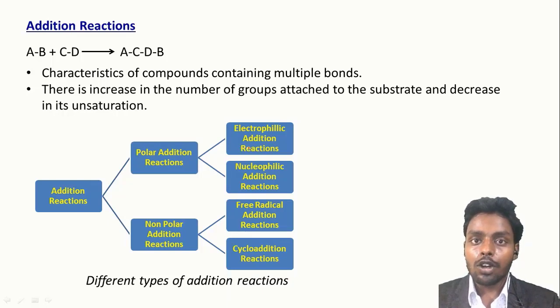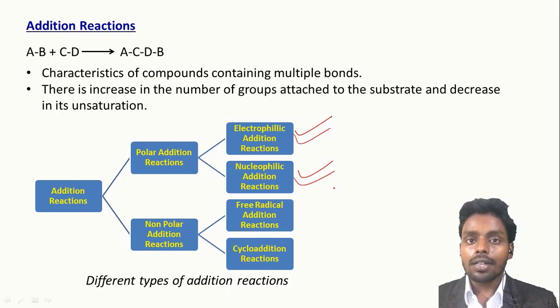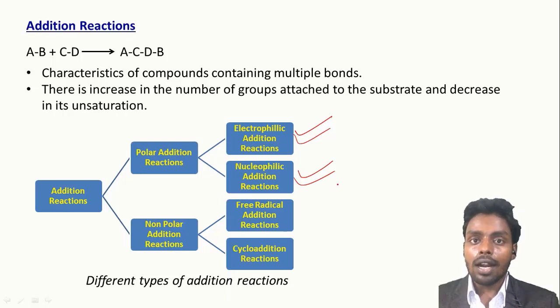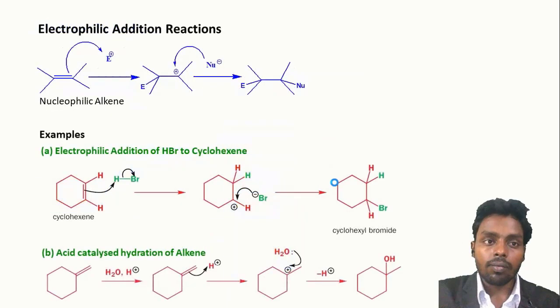The electrophile and nucleophile are the two intermediates formed in the polar media. Hence, the attack of the electrophile on the substrate will lead to the electrophilic addition reaction, while the attack of the nucleophile on the substrate leads to the nucleophilic addition reaction. Cycloaddition reaction is also a non-polar addition reaction. We will discuss each reaction step by step in the next slides.